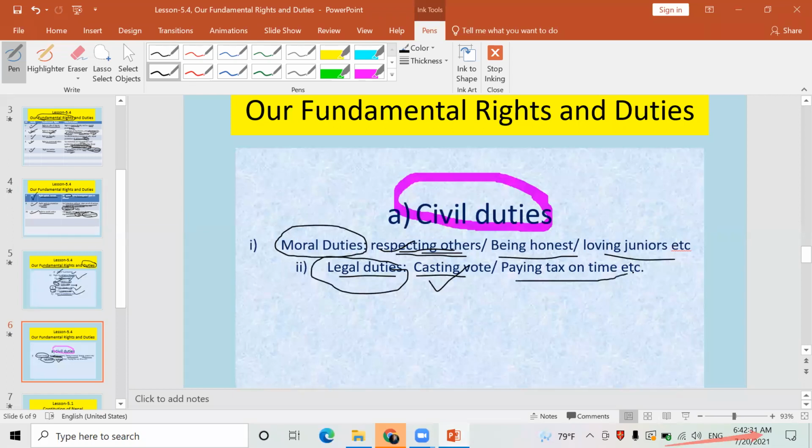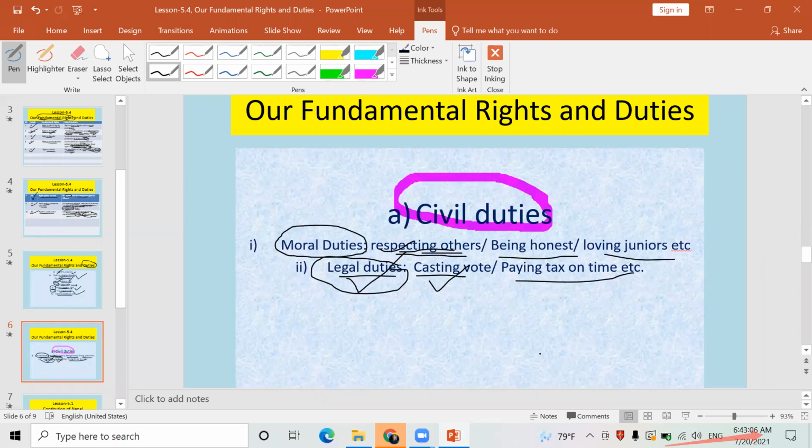Similarly, look here, paying tax. Income tax, property tax, different types of tax are there, which must be paid. If you are running a shop, you have to pay the tax. If you are teaching in school, you have to pay the tax. If you are working in a hospital as a doctor, you have to pay the tax. If you are earning a huge amount of money by running an industry or factory, you have to pay the income tax. Different kinds of tax are there. Those must be paid honestly by the people. It comes under their duties and works. These are collectively known as legal duties.